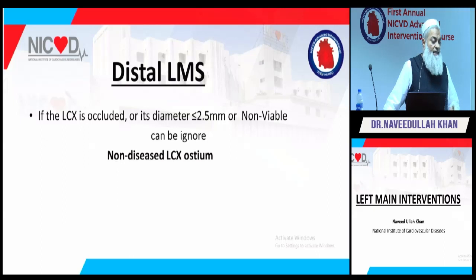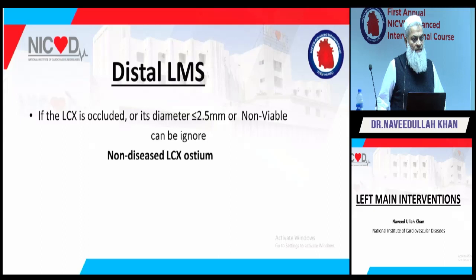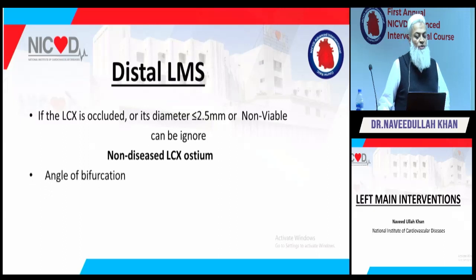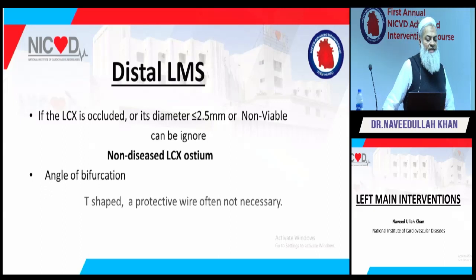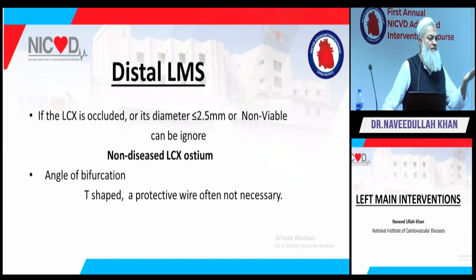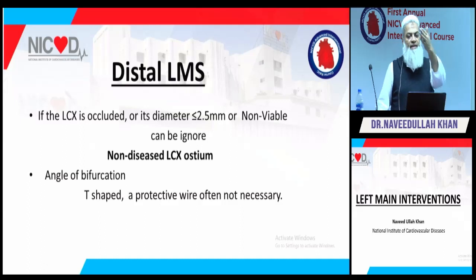But if the circumflex is non-diseased, you have got a circumflex, जिसके ostium पे disease नहीं है, overall circumflex is okay, then you look for the angle of bifurcation. If it is T-shaped, or sometimes you get 70% से ज़्यादा, 70 degrees, but it's easier for me to remember it if it looks like a T.